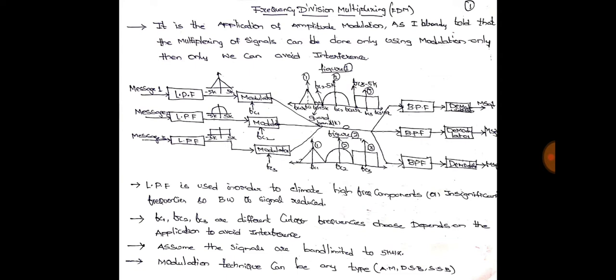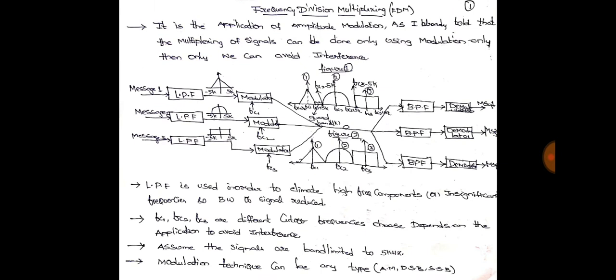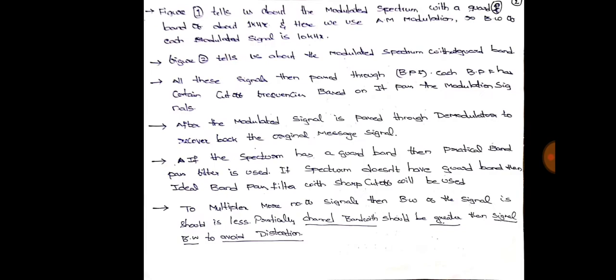Between the spectrums FC1, FC2 and FC3, there is no gap, so there is no guard band. If there is no guard band, then we should use a band pass filter that must be an ideal band pass filter with a sharp cutoff frequency. But practically we cannot implement such an ideal band pass filter, so we will go for a practical type of implementation.